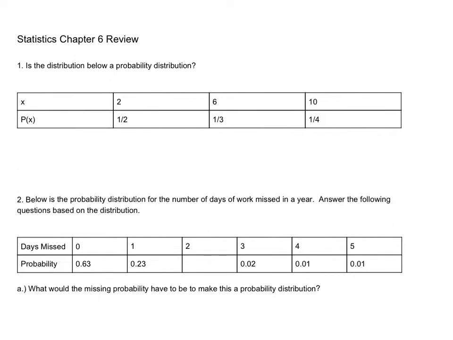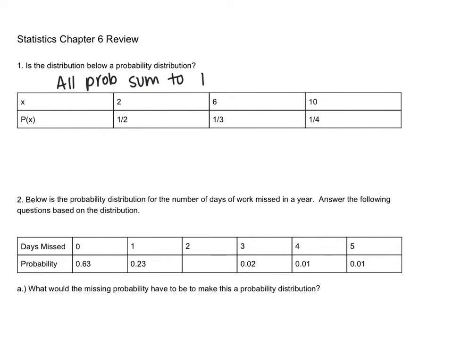So the first thing we want to talk about is whether or not a distribution is a probability distribution. Just remember, in general, we're talking about probabilities. All probabilities sum to 1. So I'm looking at my table. I want to know, does 1/2 plus 1/3 plus 1/4 equal 1?